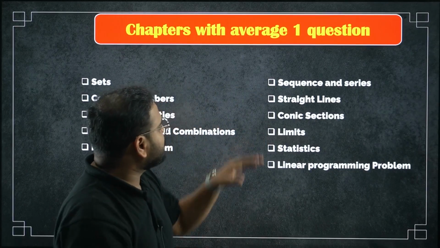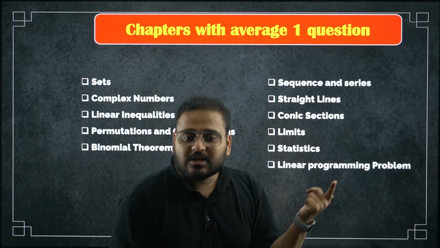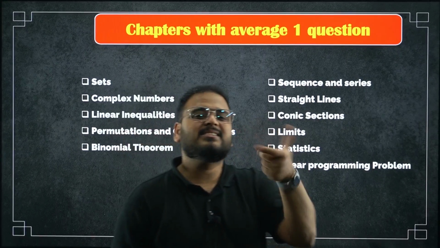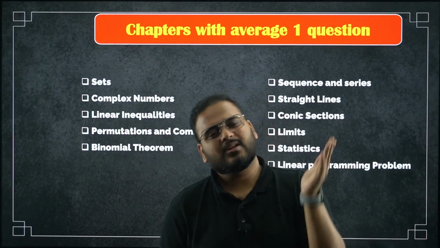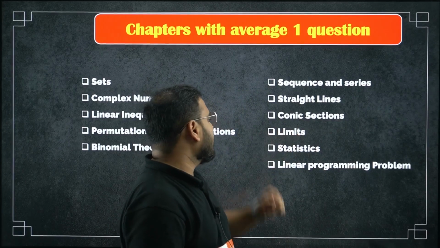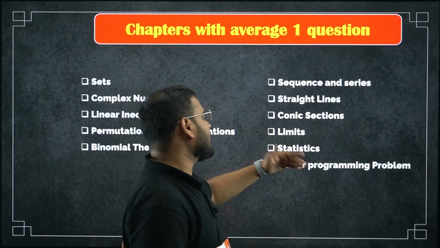Okay, so straight lines, same goes with conic section, bacha. Again, an important chapter. Why important, sir? Easy chapter, no? Formula based chapter is there. You can use the formulas to get the questions straightforward. Okay, so conic section, limits. Okay, start of calculus, then statistics, bacha.